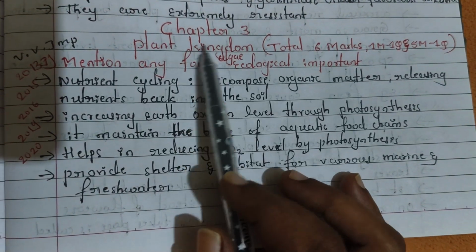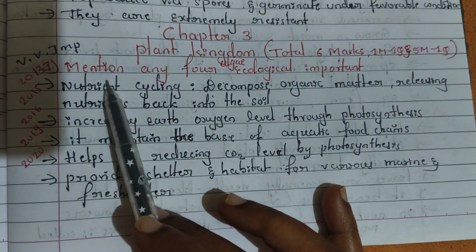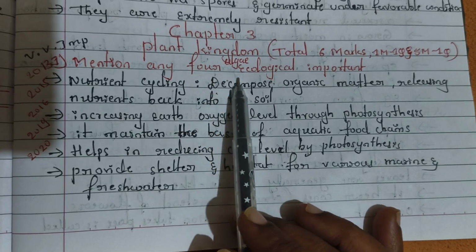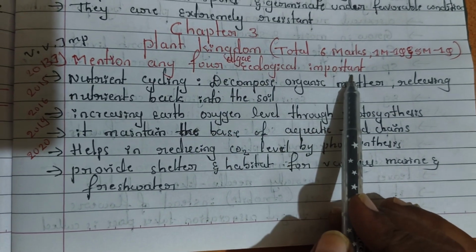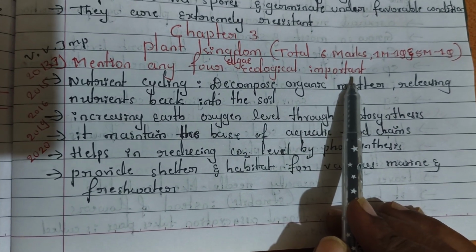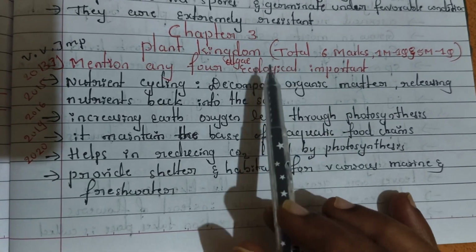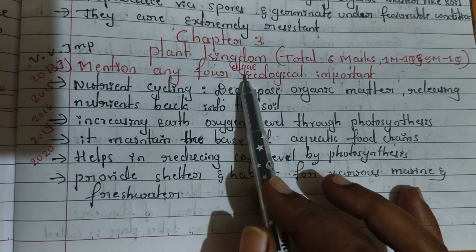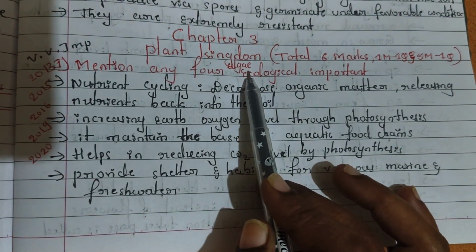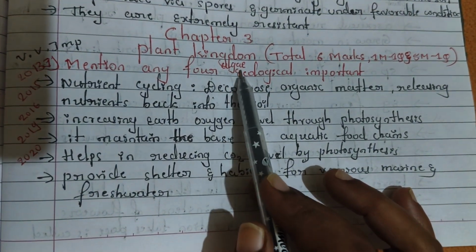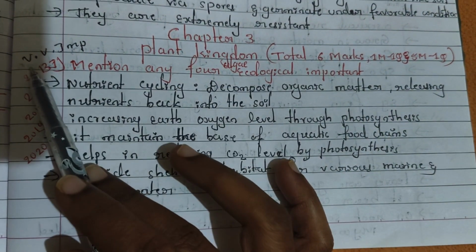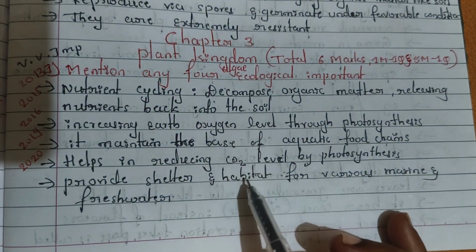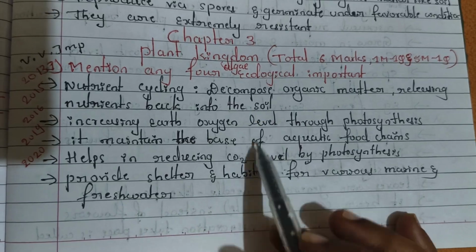Next is chapter number 3, plant kingdom. From plant kingdom, the most important question is: mention any 4 ecological importance of algae. What are the benefits of algae? Questions on the ecological importance of algae or bryophytes may arise. It is a fixed question, every year they ask either algae or bryophyte, so I mentioned it as a very important question. These are the useful points, or ecologically important points.